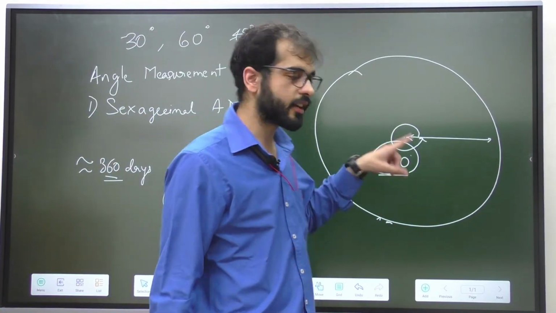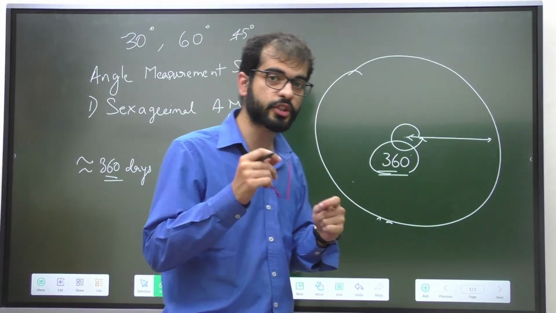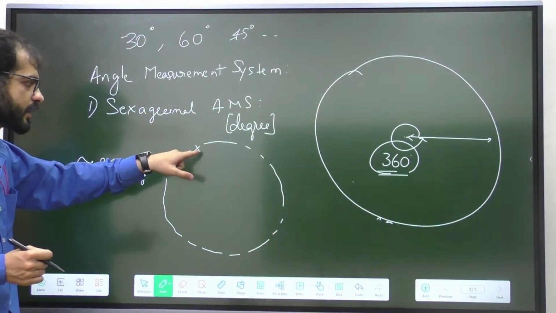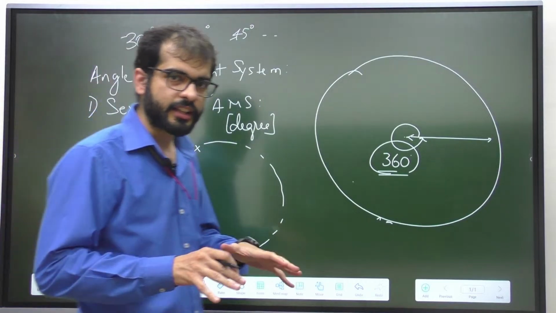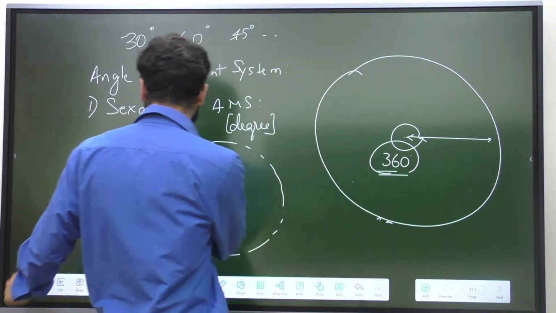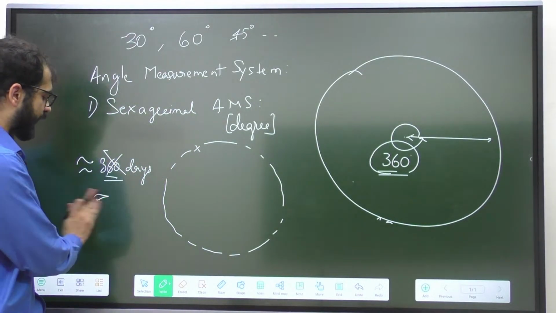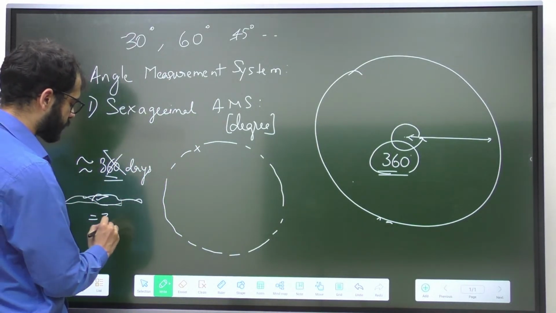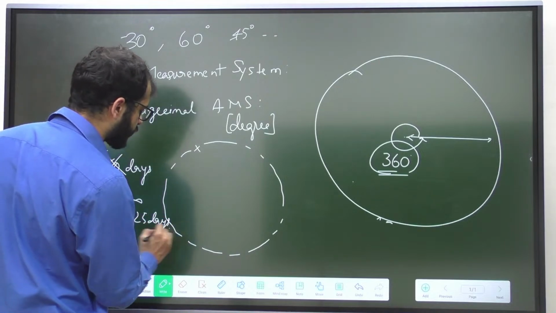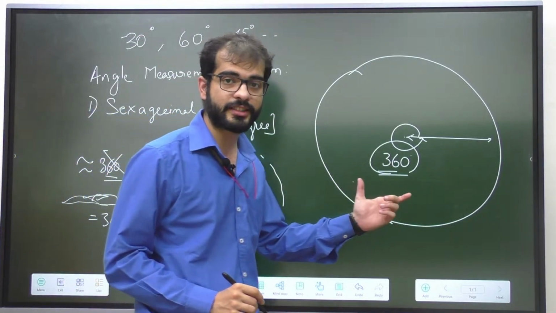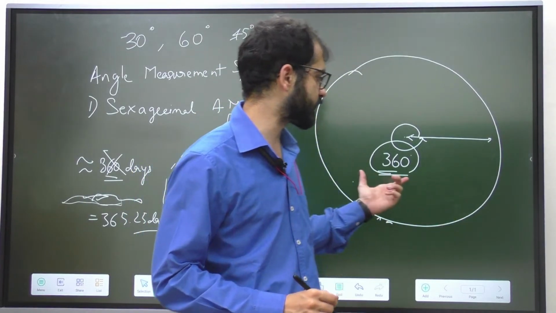That is the reason why a circle has 360 degrees, because it took 360 days for a celestial body to complete its orbit and come back to its original position. Now with precise instruments, we know that this number is not exactly 360, it is 365.25 days. But because of convention, this has become the default setting and everyone uses the term 360 degrees.